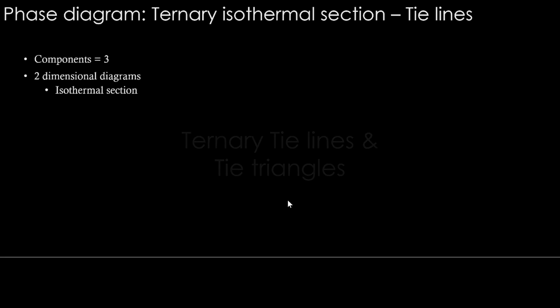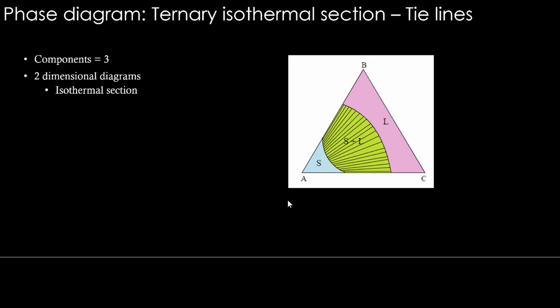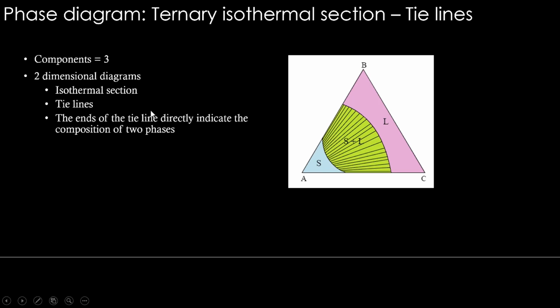What about ternary tie lines and tie triangles? Let's understand them. This isothermal section is here, and these are tie lines. The ends of a tie line directly indicate the composition of the two phases, liquid and solid. If your overall composition, let's say, falls here, it will have two phases. What is the composition of the two phases? Solid will have this composition, liquid will have this composition.